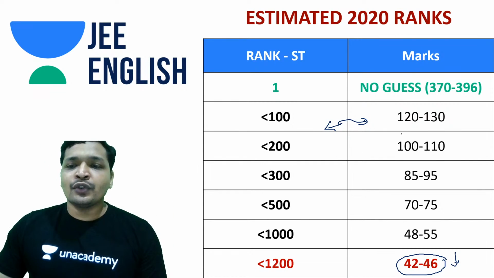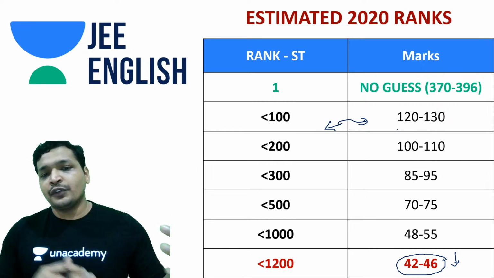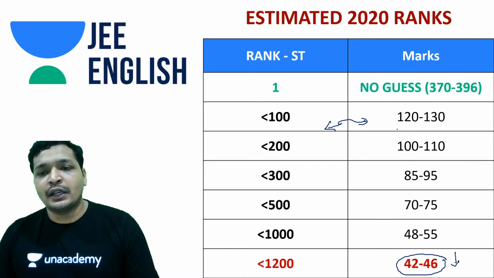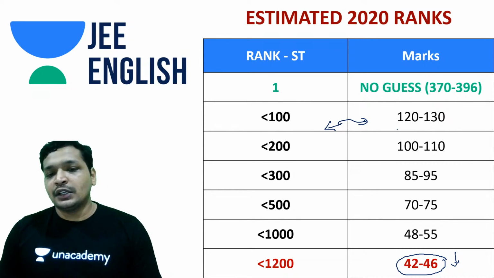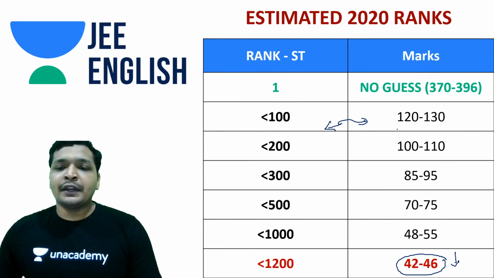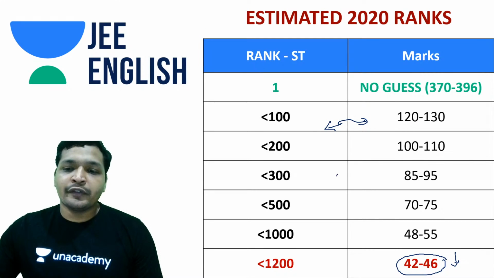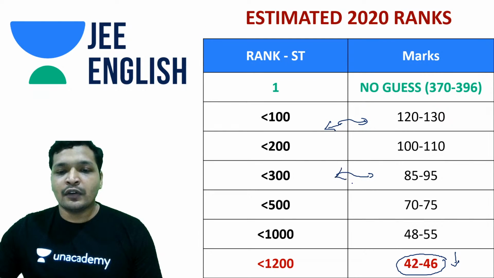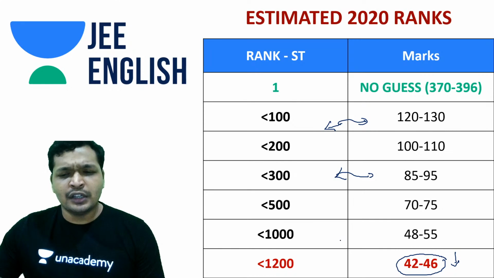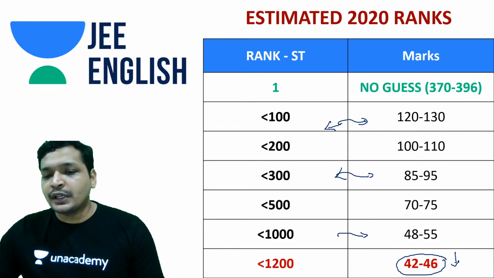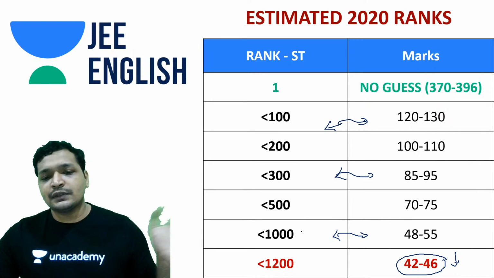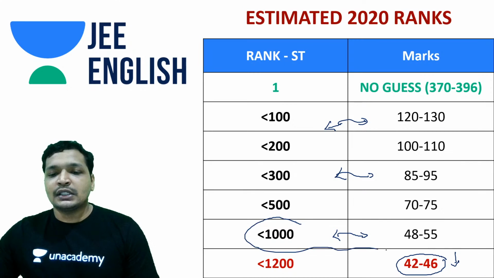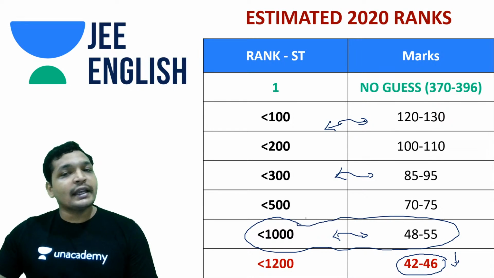If you score between 100 and 150 and come within the ST domain, then you need 100 to 130 to be on the safe side. And anywhere around 85 to 95, you can still be confident. And if you are scoring anywhere around 40 to 55, you may want to rethink the options, because maybe it's not a good option to go for IITs with good branches. So yes, this is the thing about the expected ranks.